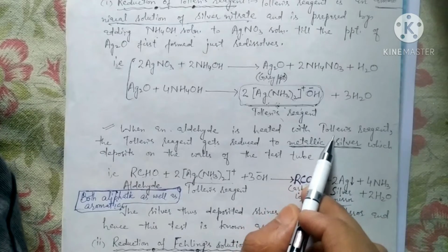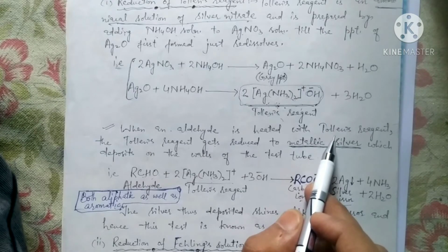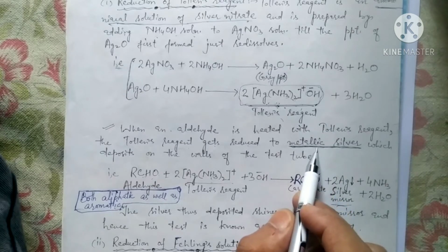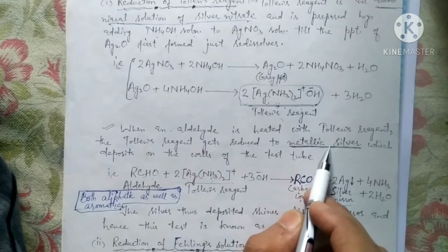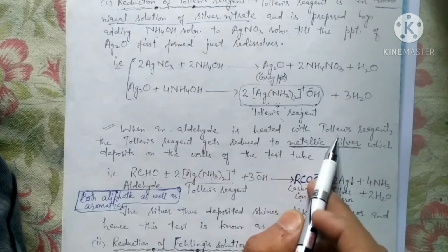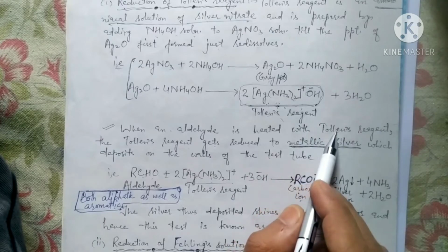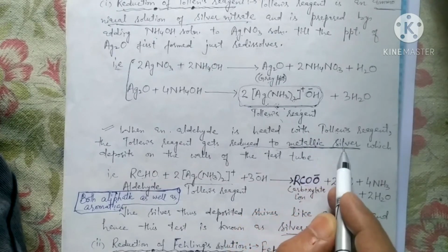In your previous class, you have done oxidation-reduction reactions, and you know that whenever a species oxidizes another one, that species itself gets reduced. So if Tollens reagent is oxidizing the aldehyde, then it is itself getting reduced to metallic silver.